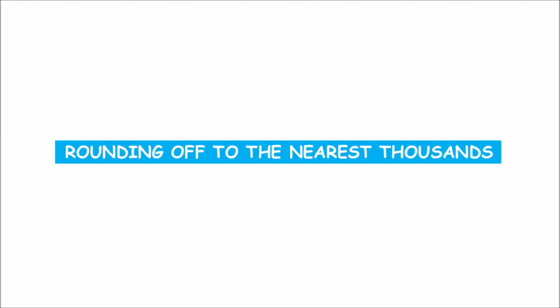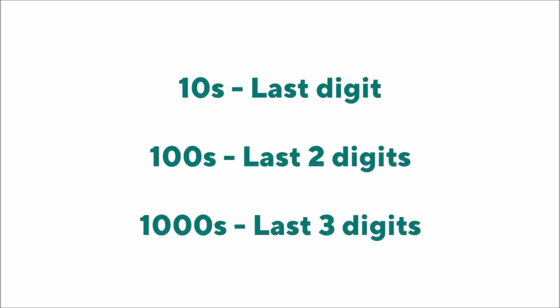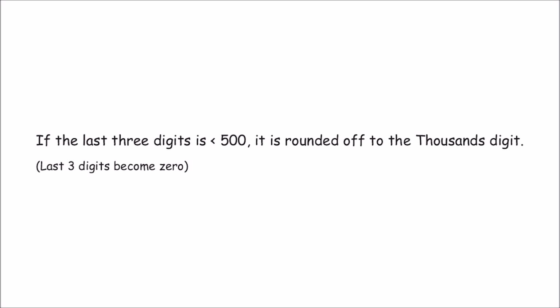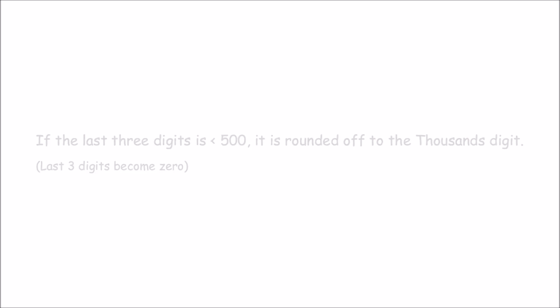Now that we've seen rounding off to the nearest tens and hundreds, let's go to the nearest thousands. How do you round off a number to the nearest thousands? Can you take a guess? For tens, we looked at the last digit. For hundreds, we looked at the last two digits. For thousands, we are going to look at the last three digits. You're right. So, if the last three digits is less than 500, you just have to make the last three digits 0 and round it off to the thousands digit.